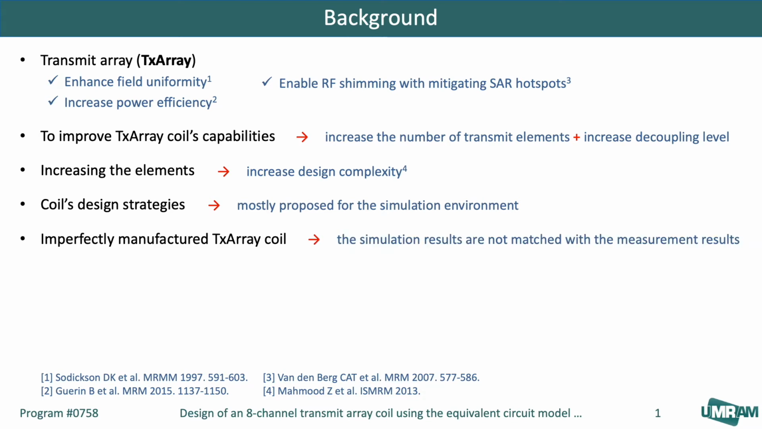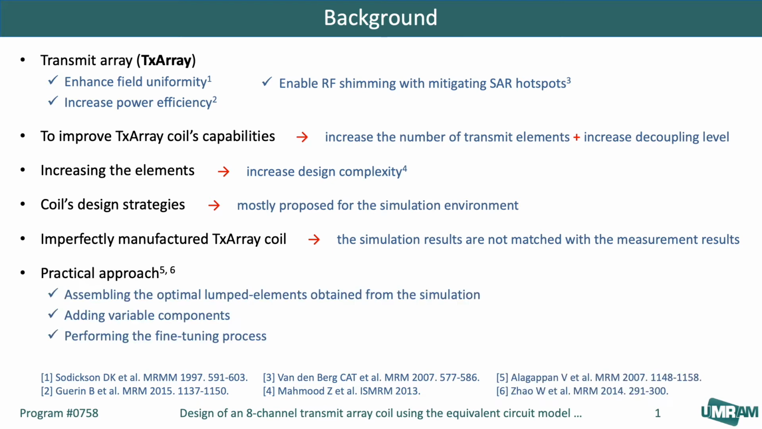For those TxArray coils that are manufactured imperfectly, most of the time the simulation results do not match the measurement results very well. Therefore, it's challenging to predict the optimum lumped elements of the manufactured coils. To overcome this issue, the vast majority of coil designers initially use the lumped element values obtained from the simulation along with some added variable components. They perform a fine-tuning process and attempt to reduce the difference between the simulation and experimental results.